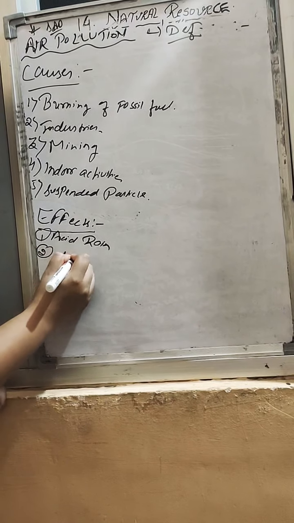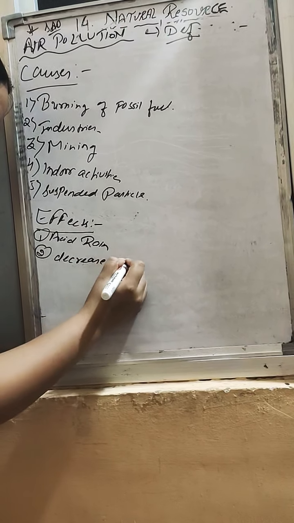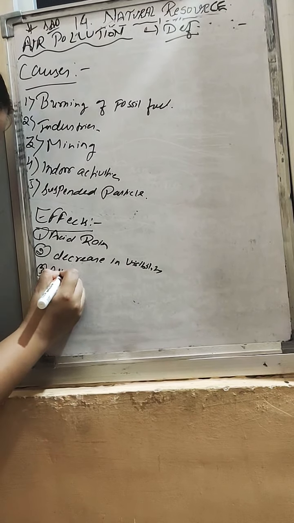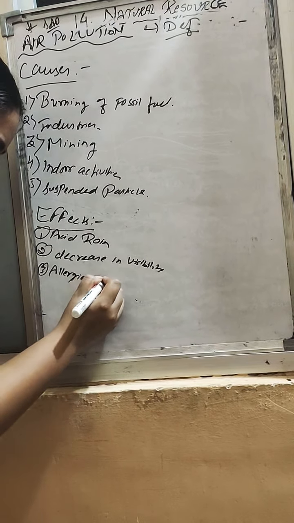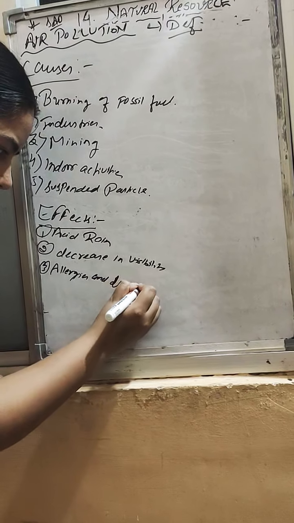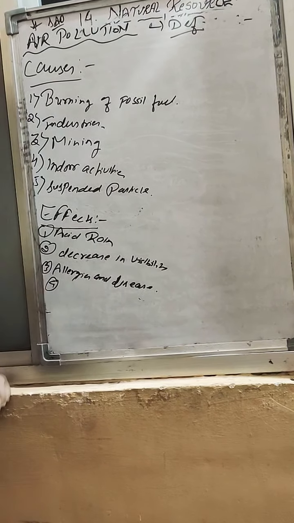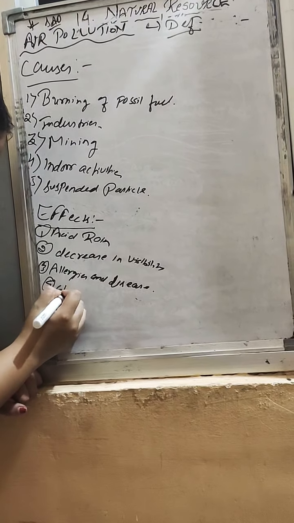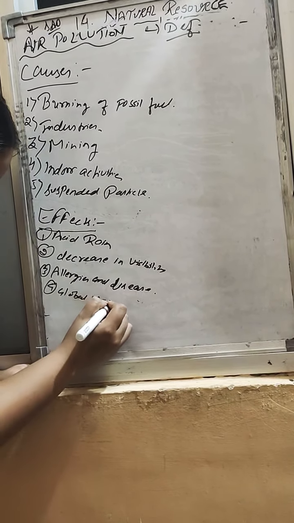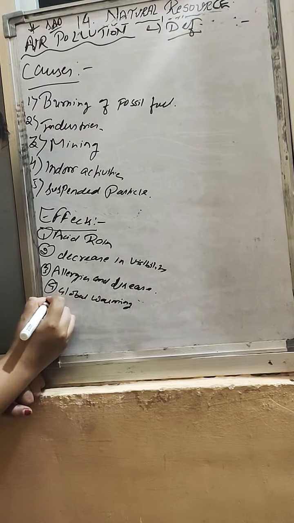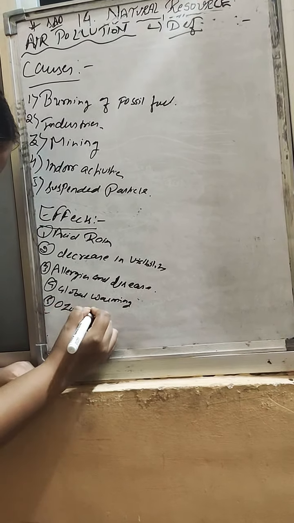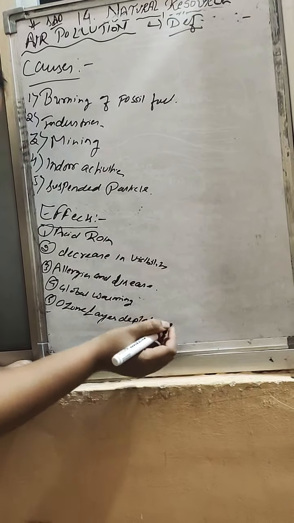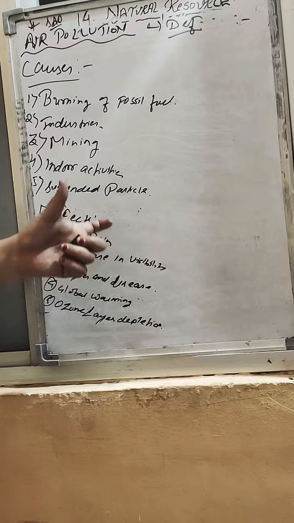Second one is decrease in visibility. Then allergies and some disease, allergies and disease. Okay, acid rain, decrease in visibility, allergies, disease, global warming, one of the major effects, global warming. And fifth one is ozone layer depletion. Ozone layer depletion. So these are the effects of the air pollution.